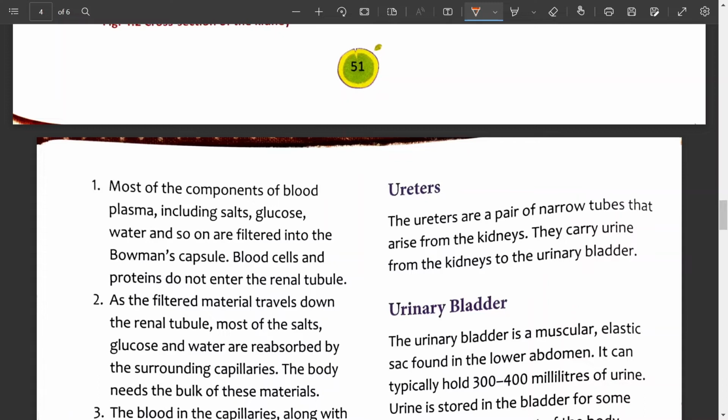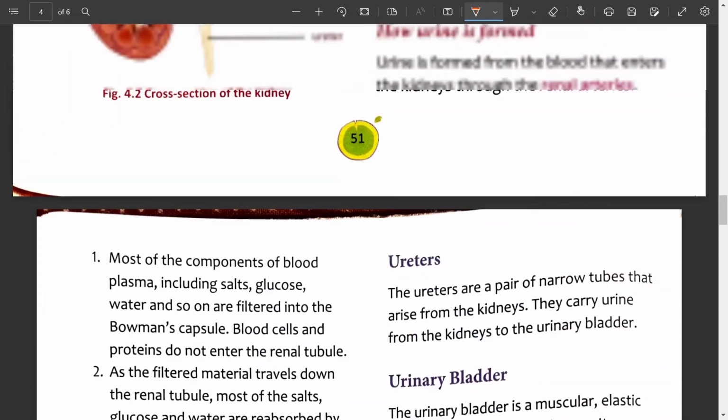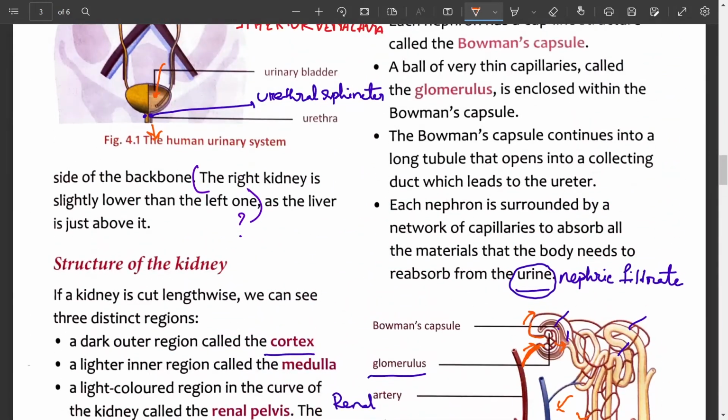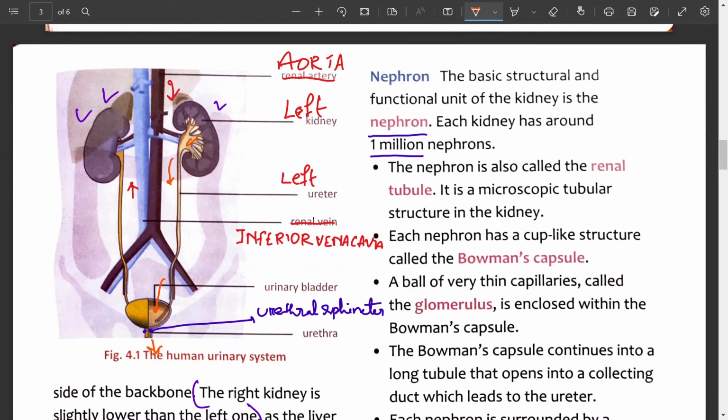What about the ureters? The ureters are a pair of narrow tubes that arise from the kidneys. They carry urine from the kidneys to the urinary bladder. These are the ureters, as we have already discussed. The ureters arise from the kidney and the ureter carries urine into the urinary bladder.